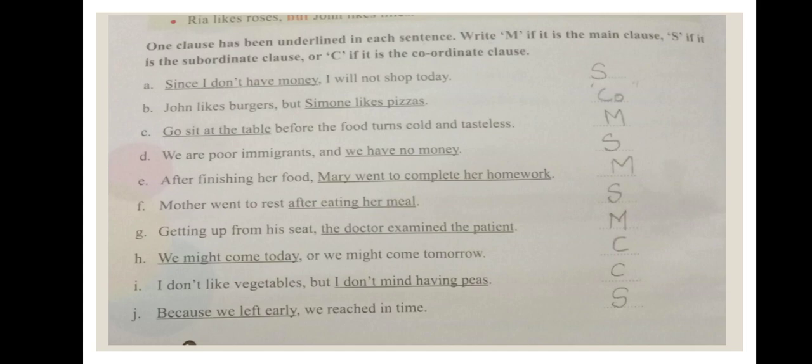So that it is called, very good children, it is coordinate clause. Because we left early, we reached in time. So here, because we left early, it doesn't give a complete meaning. So we say that it has a subordinate clause.